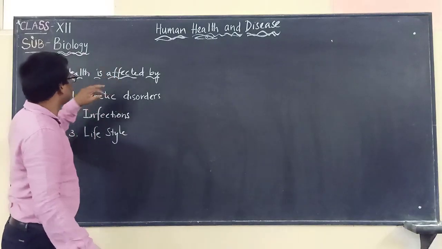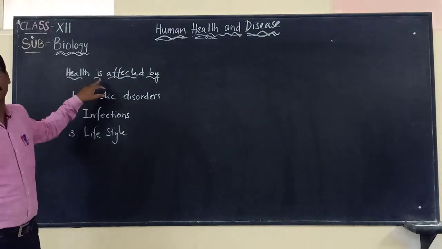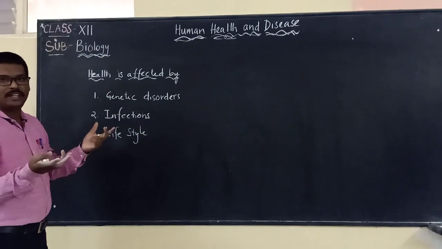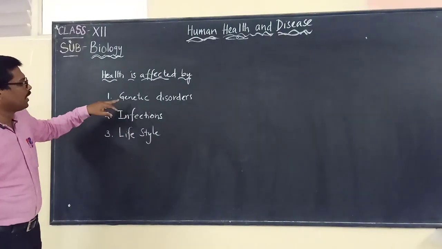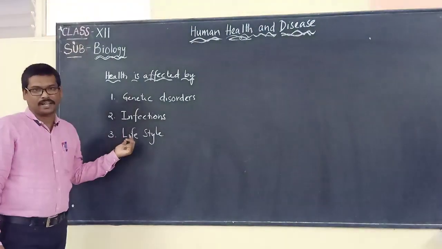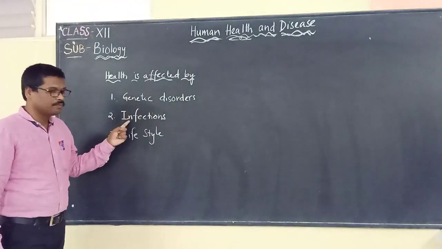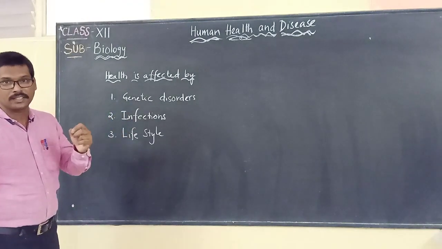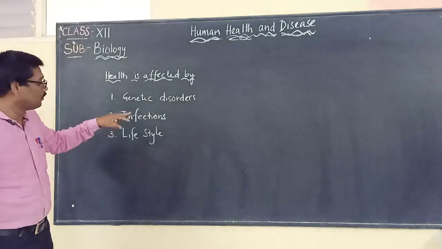Now we are going to discuss how health is affected. We can broadly say that health is affected by genetic disorders, infections, and the lifestyle. All these three can affect our health.